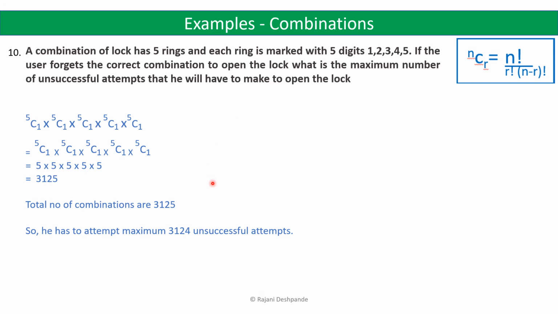So that can be 3124. Since only one combination is the correct combination, all other attempts are failed attempts. So you can say those are unsuccessful attempts. So the maximum number of unsuccessful attempts can be only one less than the total number of combinations. So the maximum number of unsuccessful attempts will be 3124.